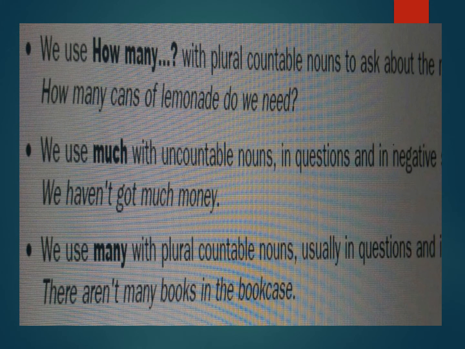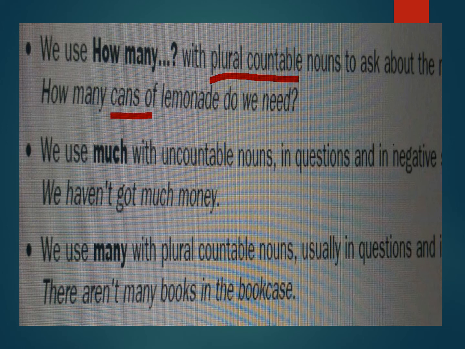We use how many with plural countable nouns. How many is used with plural countable nouns. Of course, it's countable, because as we said before, you don't use it with singular countable nouns. We cannot say how many pen is there. So it is used with countable nouns to ask about the amount, or let's say the number. How many cans of lemonade do we need? So cans is countable. That's why we use how many.